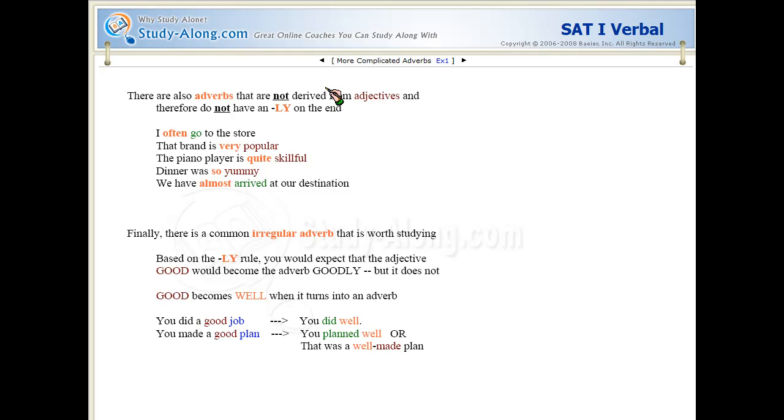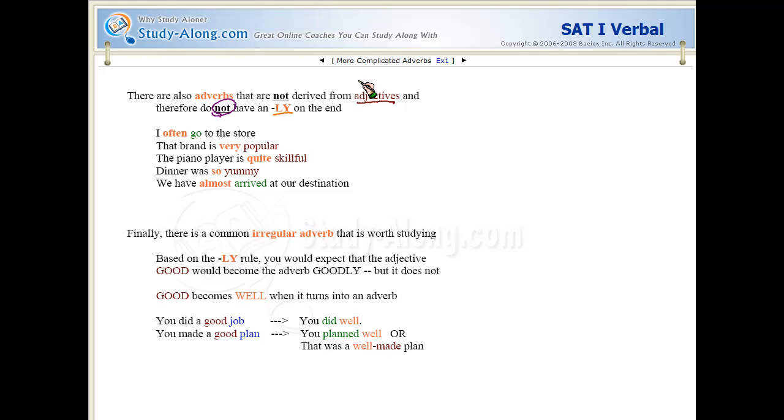Another kind is adverbs that are not derived from adjectives. Remember, we said most of the time, you just take an adjective, you put an ly on the end, and you have your adverb. But if it's not derived from an adjective, the adverb does not have the ly on the end, right? Does not have it. Let's look at some examples.